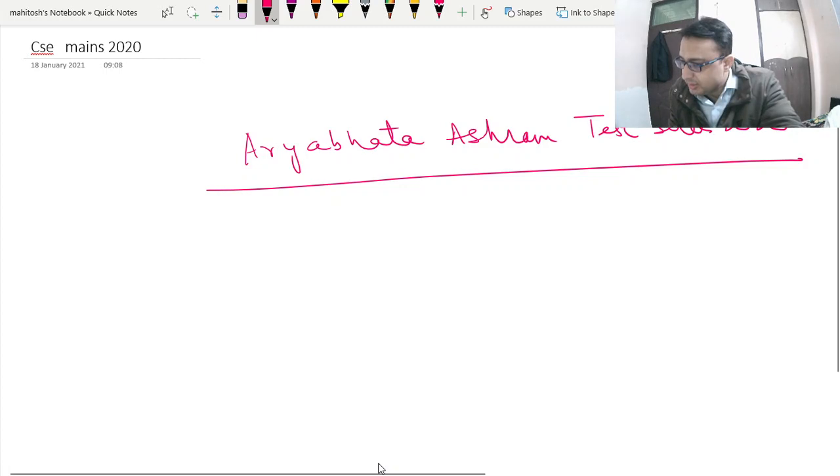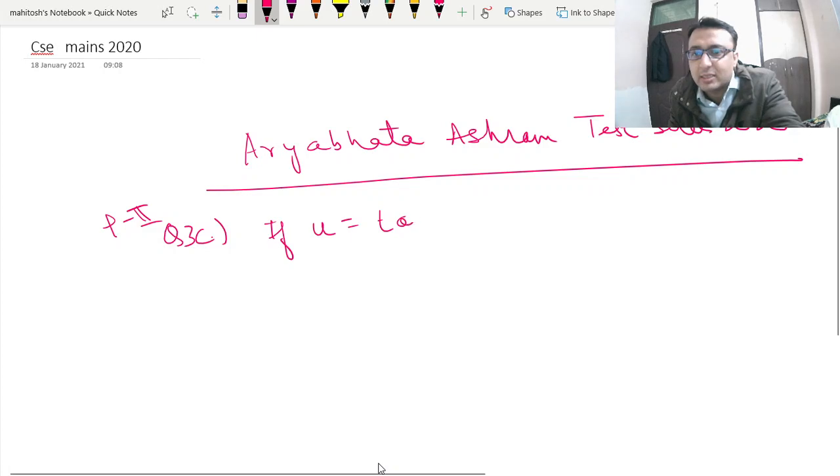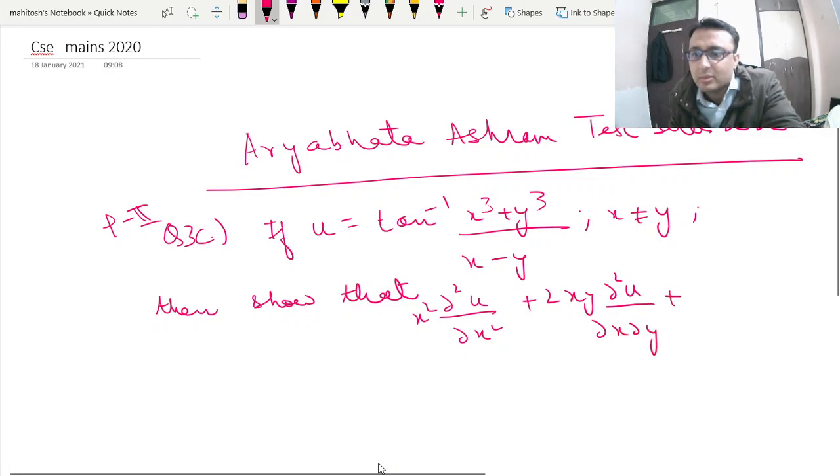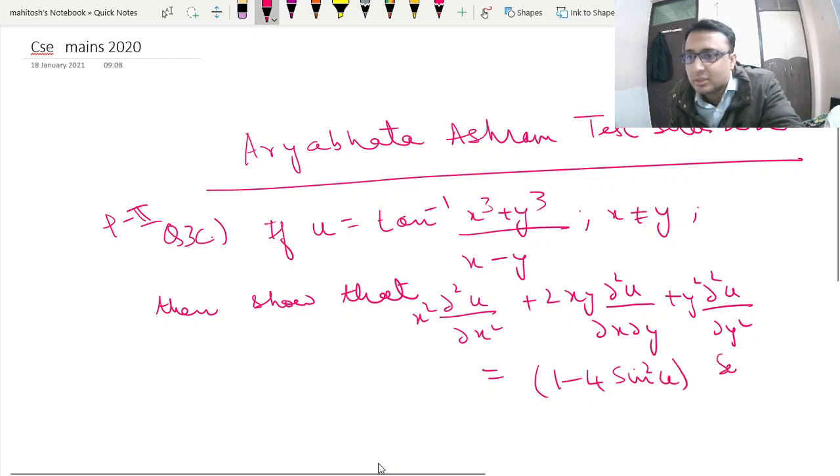So these questions, to be categorical, this was your question number 3C in paper 2, and the question was: if u is equal to tan inverse of (x cube plus y cube) upon (x minus y), x is not equal to y, then show that dou square u by dou x square plus 2xy dou square u by dou x dou y plus y square dou square u upon dou y square is equal to 1 minus 4 sine square x sine 2x.